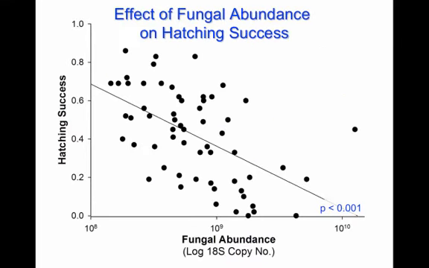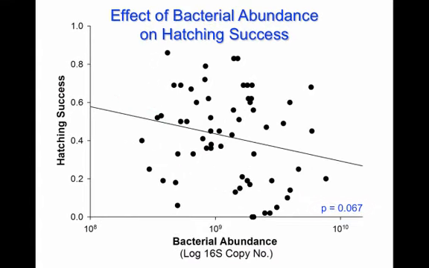Here you see fungal abundance across the bottom axis on a log scale and hatching success along the y-axis. We found a significant effect of fungal abundance on hatching success. This correlation was highly significant and negative. However, when you compare this to bacterial abundance here across the bottom axis, there was a marginal negative correlation between these two factors. And you'll notice that this slope is not as negative as the previous fungal abundance effect on hatching success slope.